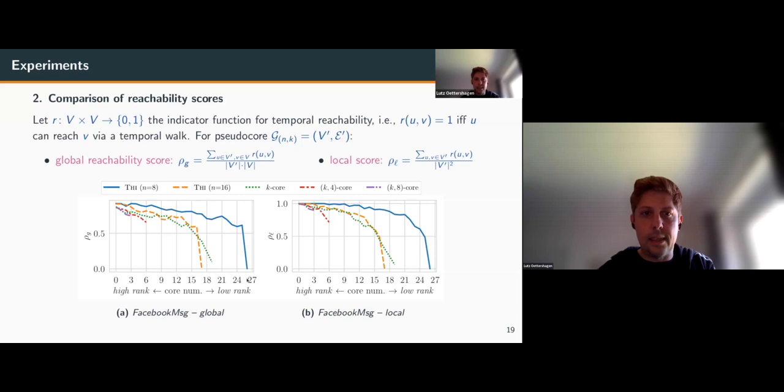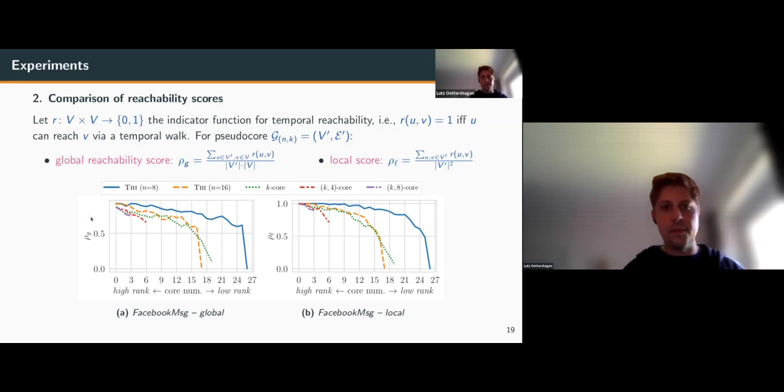We see that our pseudo-core definition captures these communities, or these groups of nodes, that have a high reachability in the group itself and in the graph itself much better than the baselines.